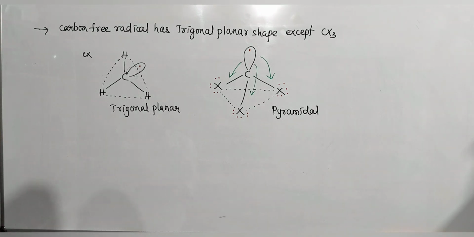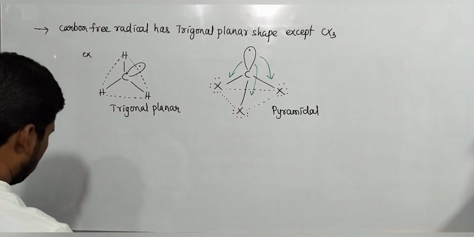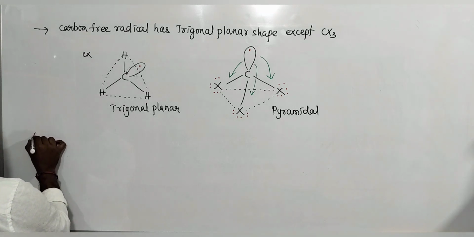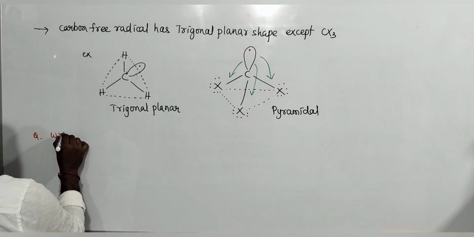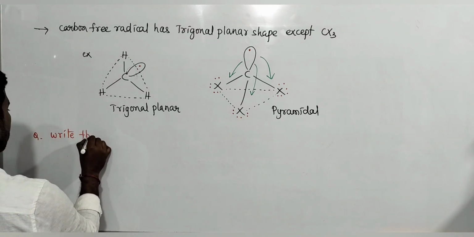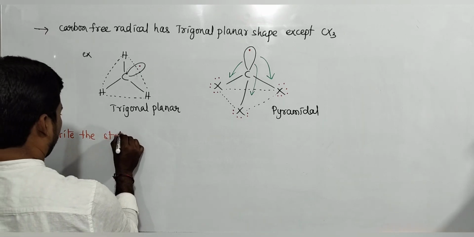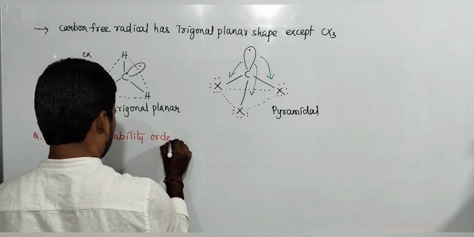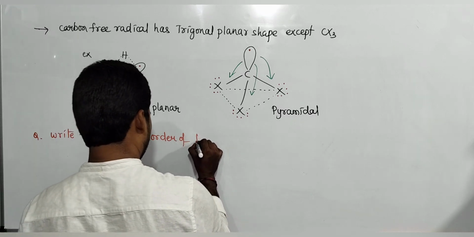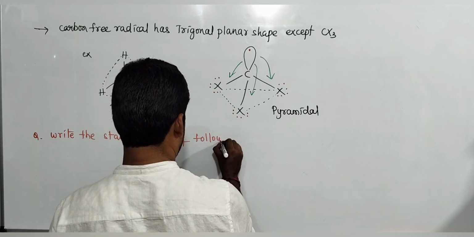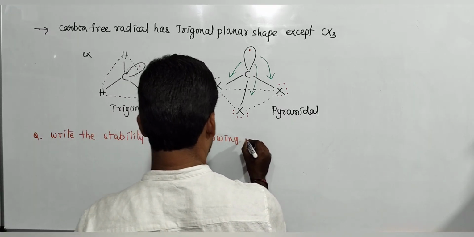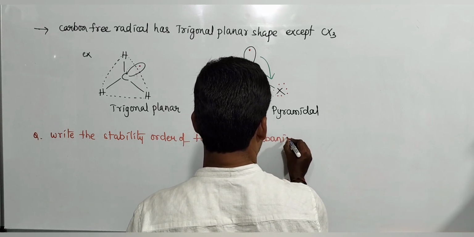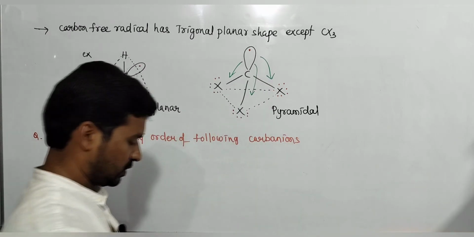Take this one. I will give some questions. Write the stability order of the following carbon free radicals.